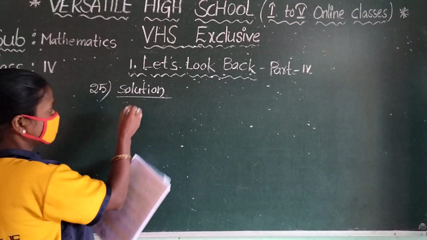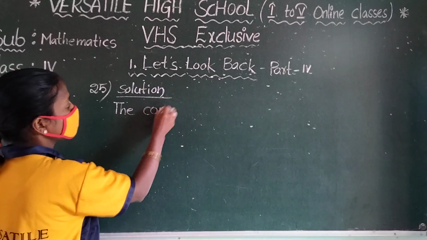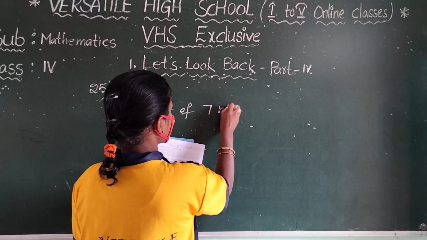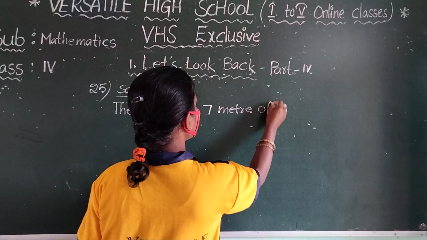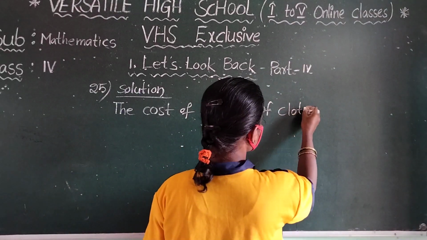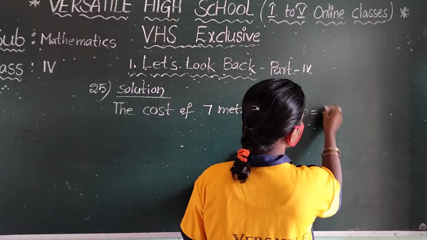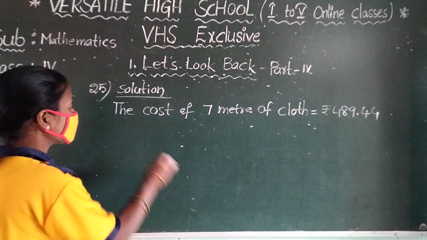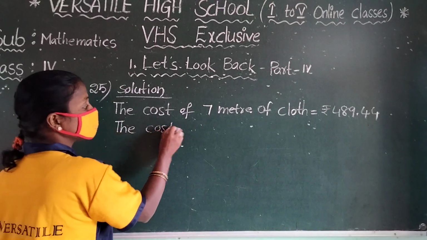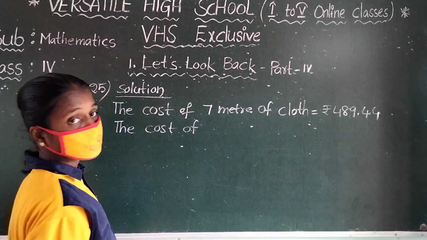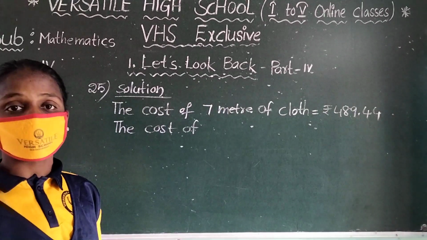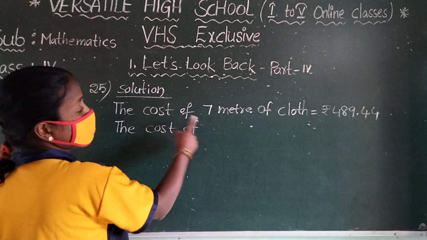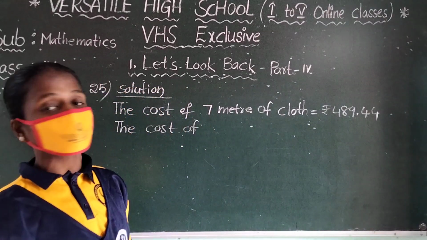Next you write the cost of, how many meters of cloth are given here? 7 meters, 489 rupees 44 paisa.